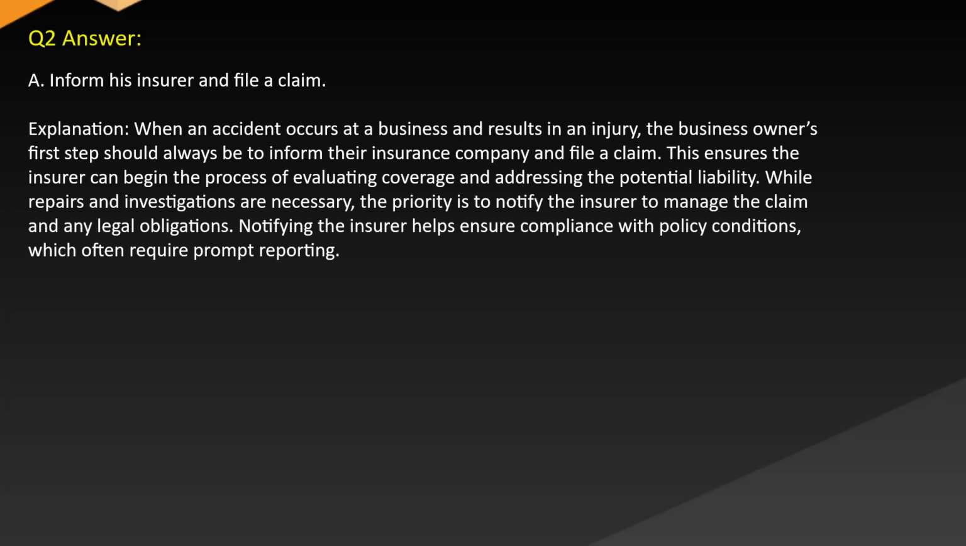Answer: A. Inform his insurer and file a claim. Explanation: When an accident occurs at a business and results in an injury, the business owner's first step should always be to inform their insurance company and file a claim. This ensures the insurer can begin the process of evaluating coverage and addressing the potential liability. While repairs and investigations are necessary, the priority is to notify the insurer to manage the claim and any legal obligations. Notifying the insurer helps ensure compliance with policy conditions, which often require prompt reporting.